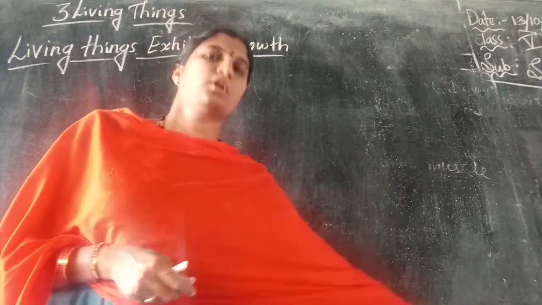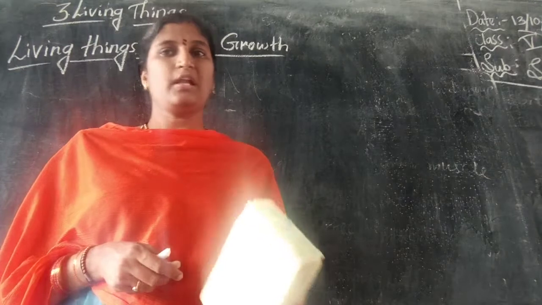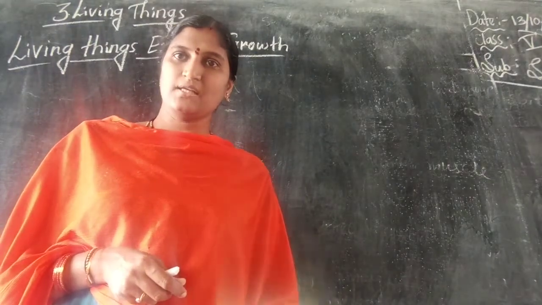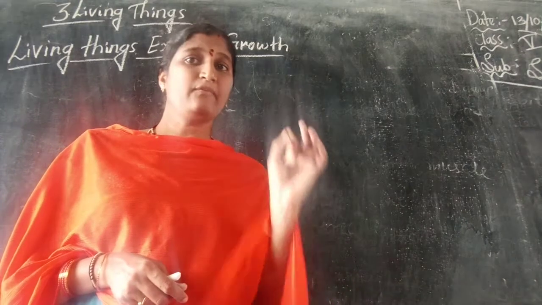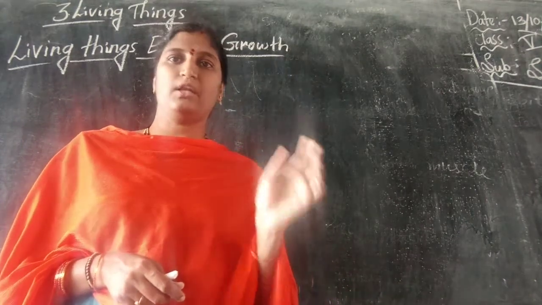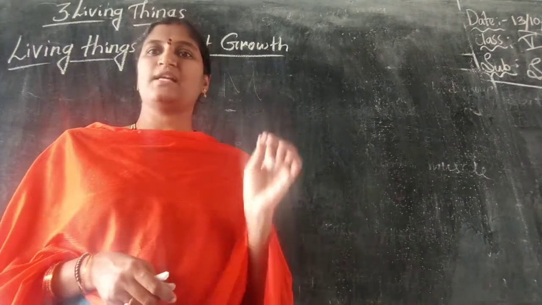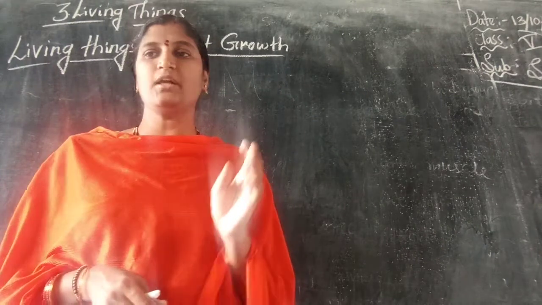For example, bench, duster. Will they grow? They will not grow. Why will they not grow? Because they are non-living things. Yes or no? Here only living things can grow. Only living things can grow. So they are saying that living things exhibit growth.